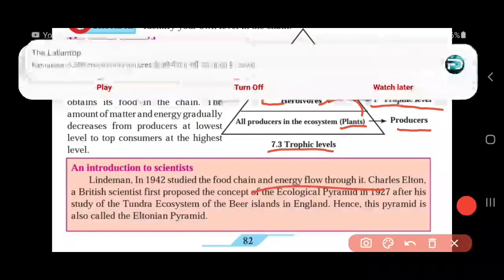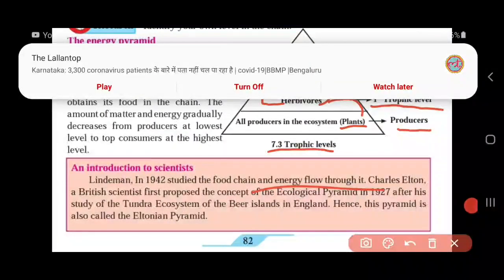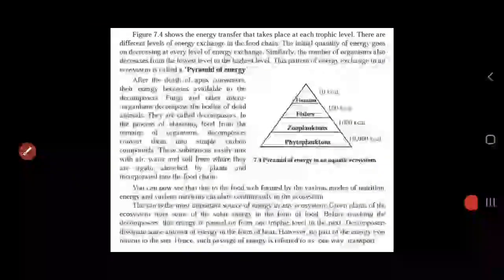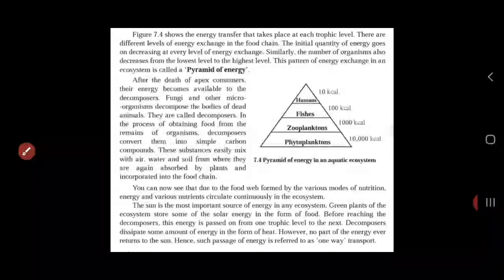Now let us discuss about, so if you see the next one here. So figure 7.4 shows energy transfer that takes place at each trophic level. There are different levels of energy exchange which take place in food chain.